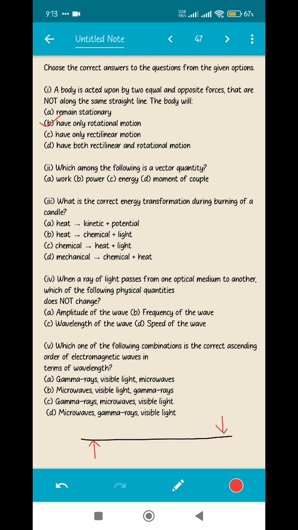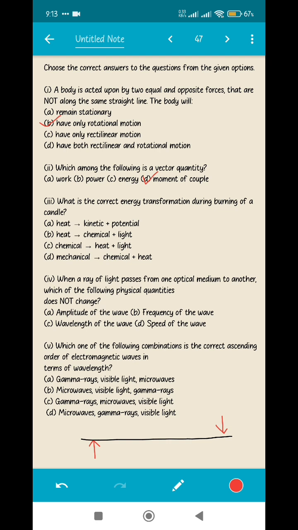So the only option left is moment of couple, and in case you don't know, the moment of couple will act perpendicular to the plane in which the two forces are producing a couple. Like this is a couple itself, the diagram at the bottom. So the perpendicular which will be drawn on this surface, that is on the screen, whatever perpendicular will be drawn, that will be the direction of the moment of couple. And we know for a quantity to be a vector quantity, it needs a particular direction. So the correct answer will be option number D.